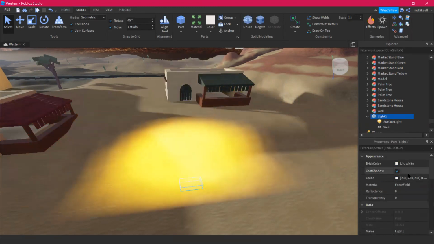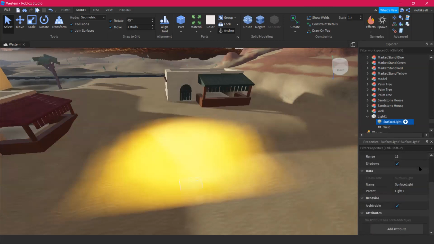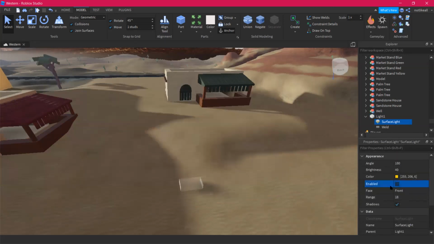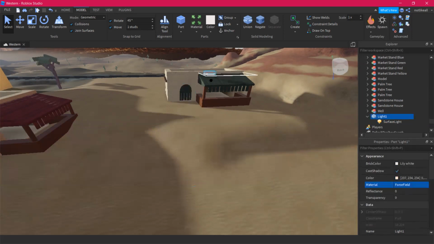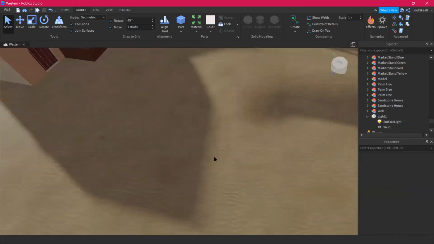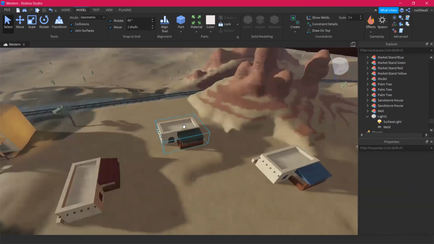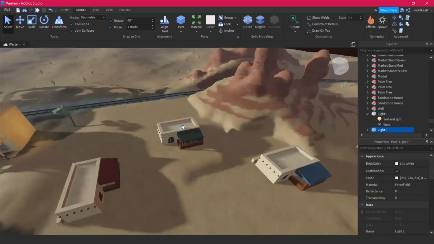Now I'm gonna be adding it on top of each house. Before we do that, make sure the surface light that we just added is disabled. So come down and make sure this is not enabled. And we're gonna add it on top of each house. All right, one of the lights is added. It's time to get the other one. So I'm gonna keep it selected, duplicate it, drop it here, two.